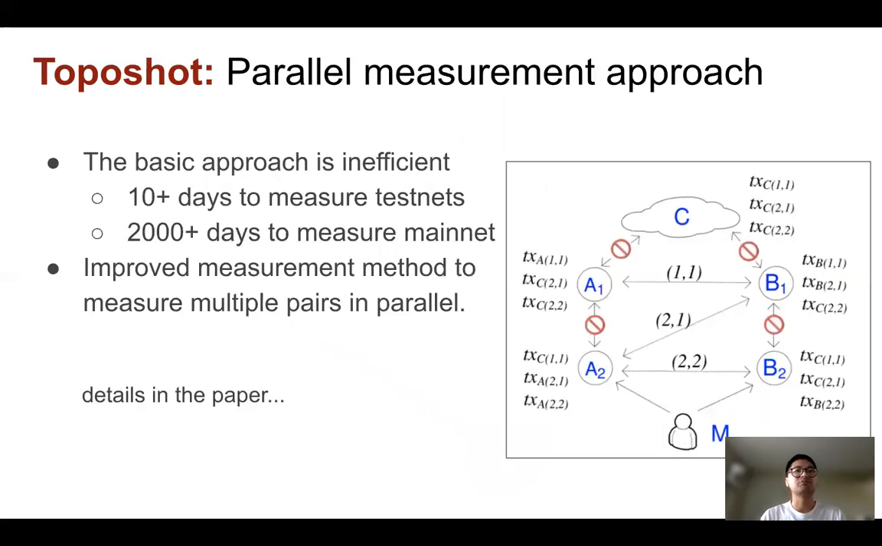This is how the basic approach works, but it is slow to measure a large network. To improve the efficiency, TopoShot uses a pairwise approach to measure multiple pairs in parallel, which can reduce the total measurement time. Please refer to the paper for the details.